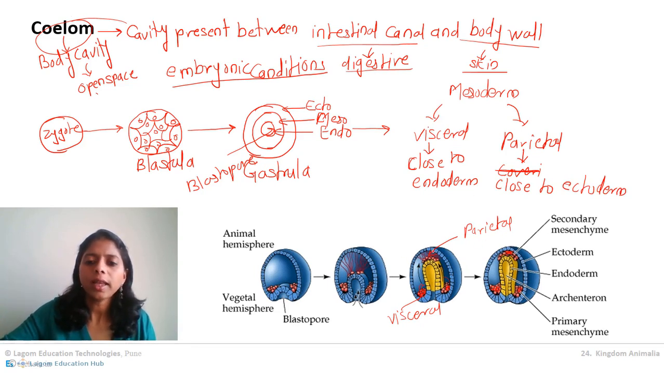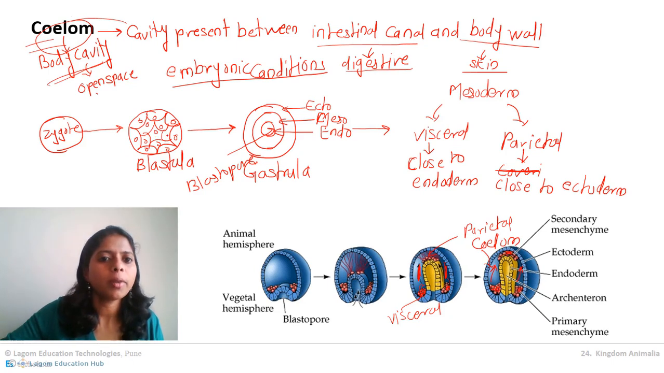Now because of the 2 layers, what exactly happened? Try to understand. As mesoderm moved, there is a formation of space in between, and that space is nothing but a body cavity. It is nothing but a coelom. See, I am writing here. Can you see this red arrow? It is a coelom.